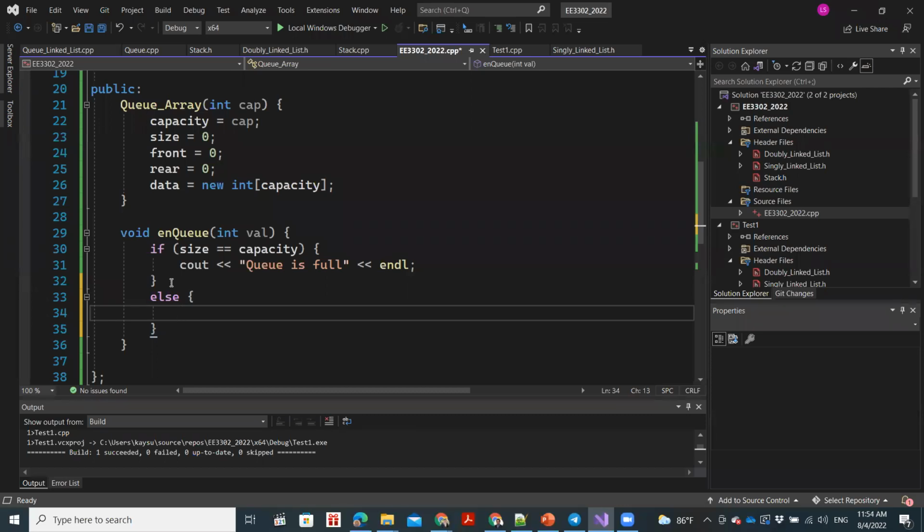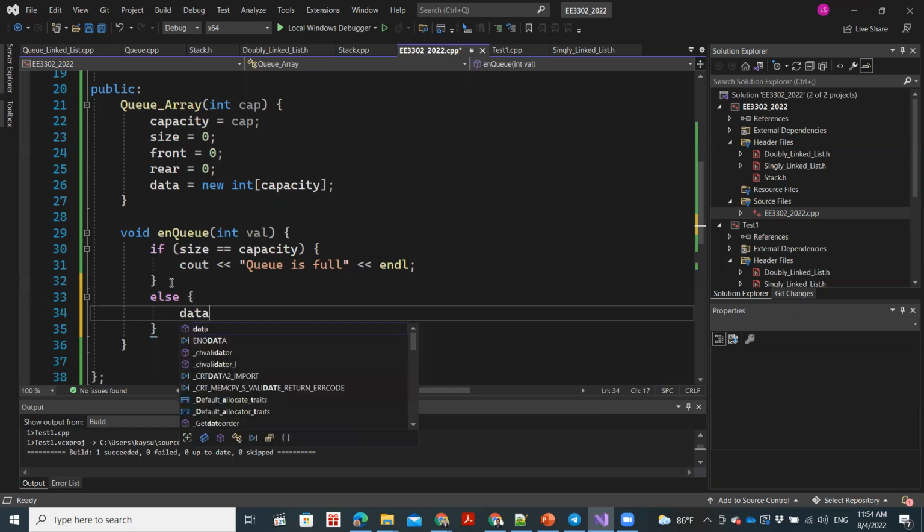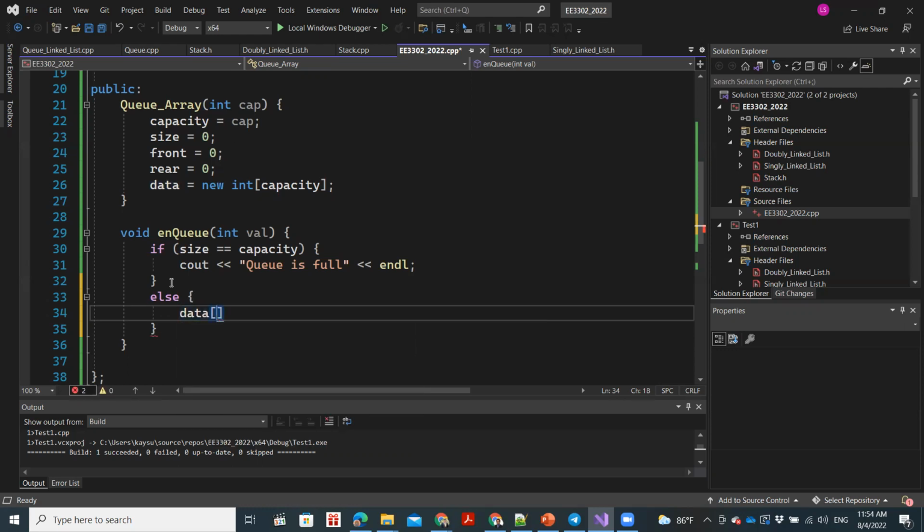Okay, else that means the queue is not full. We can insert a value. Now we'll insert the value towards the end, right? The main property of a queue is that insertion happens from the end. So you join the queue from the end. Even when you queue for food in the canteen, you join the queue at the end, right? So how do we do that?